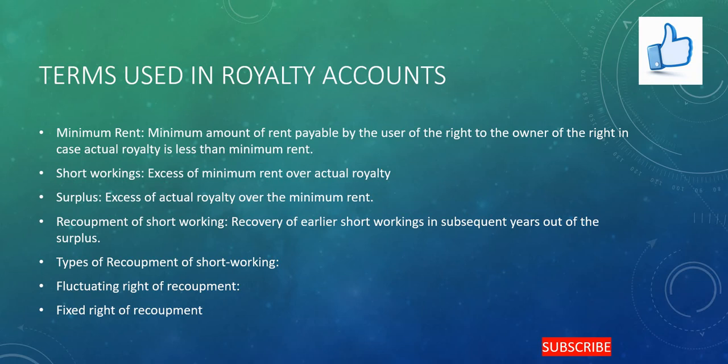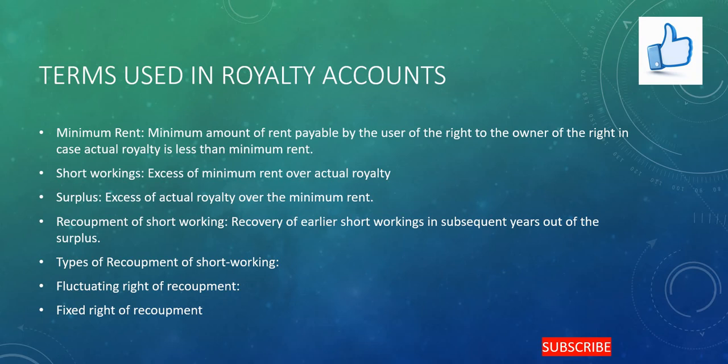For example, if the agreement of the royalty is for 10 years, in the first 3 or 4 years there may be short working. In the subsequent years, maybe the 5th, 6th, 7th year, there may be a surplus, and there is no time limit for the recovery of the short working in case of a fluctuating right of recoupment.